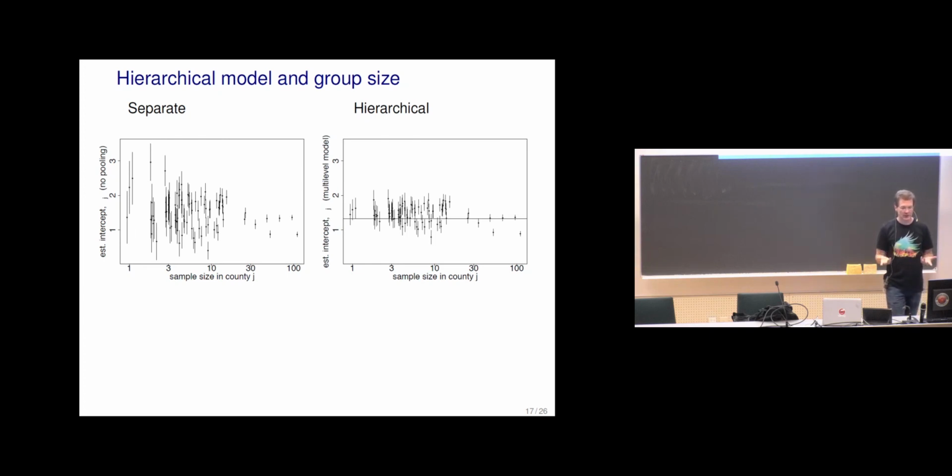So it's also kind of in hierarchical models that the more uncertainty we have about something, the more likely we are saying that it's likely to be similar to what we've learned from the groups overall.